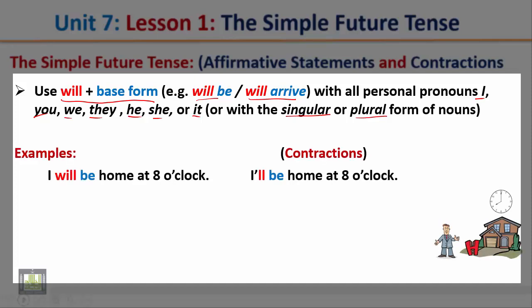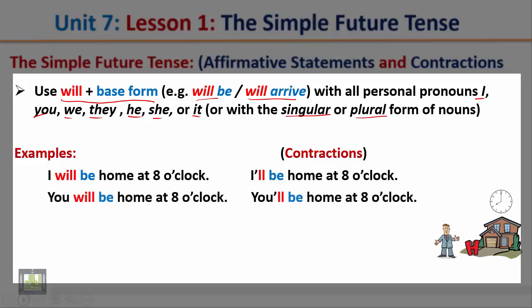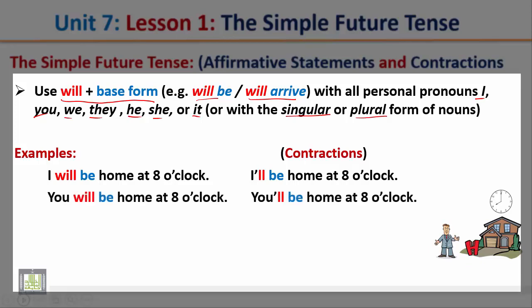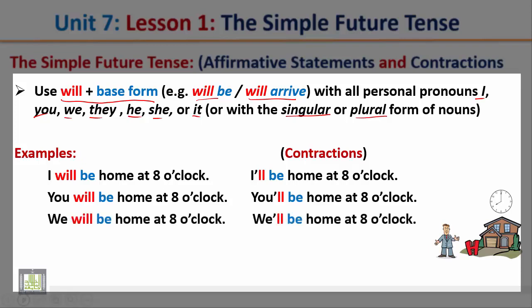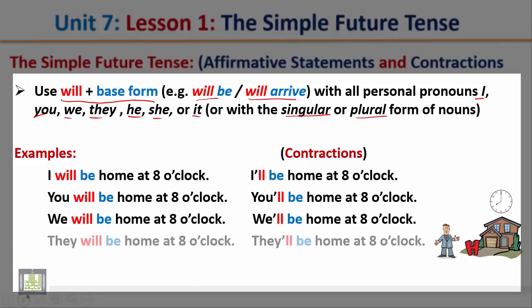I will be home at 8 o'clock. Contracted form, I'll be home at 8 o'clock. You will be home at 8 o'clock. You'll be home at 8 o'clock. We will be home at 8 o'clock. We'll be home at 8 o'clock. They will be home at 8 o'clock. They'll be home at 8 o'clock.